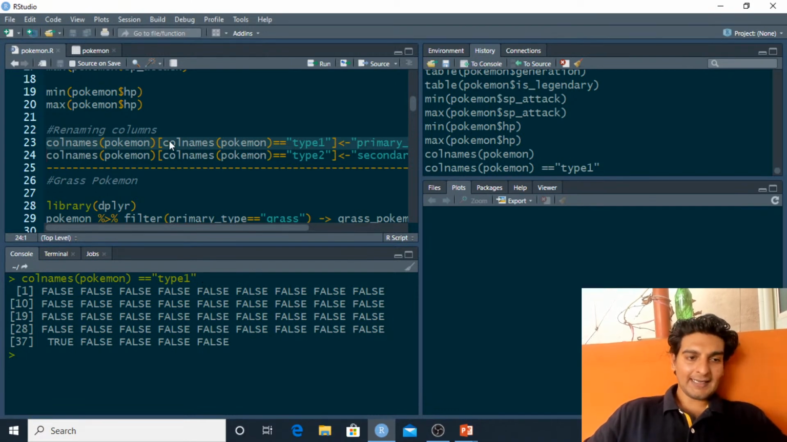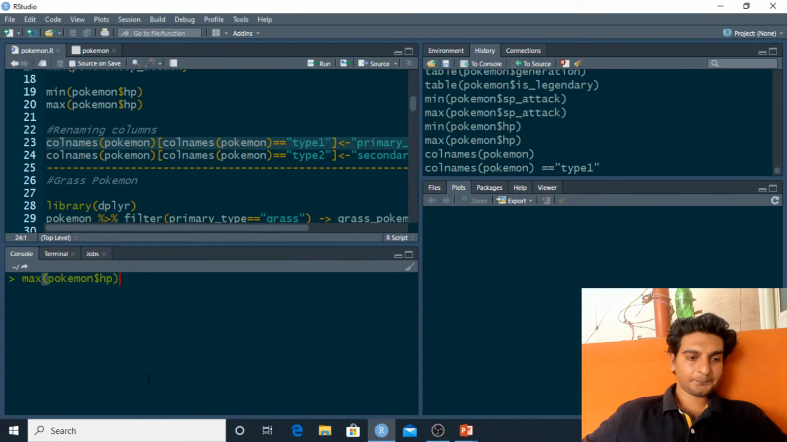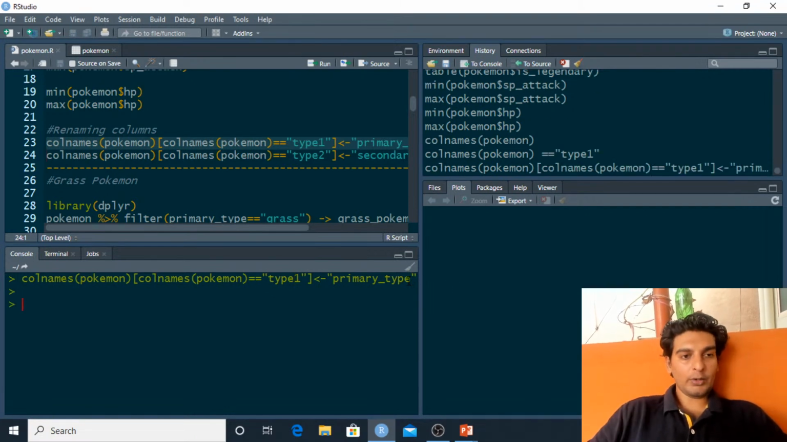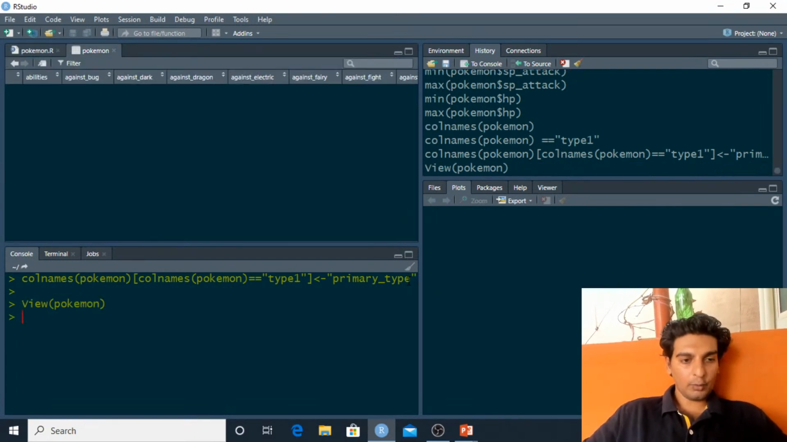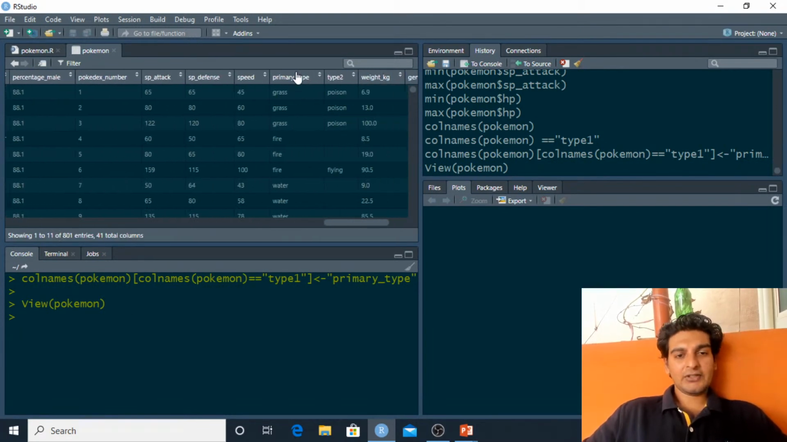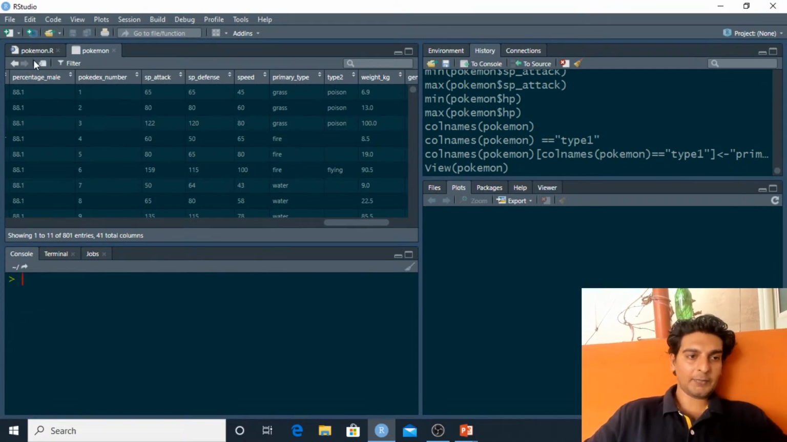Now with the help of this entire command, what I'm doing is, let me just copy this again and paste it over here. From all of the column names, wherever the column name is equal to type 1, I am changing the name of that column to primary type. So this is what we are doing over here. Now let me have a glance at the Pokemon data frame again. I'll type in View of Pokemon. So as you see, initially the name of this column is type 1. Now we have successfully changed it to primary type.